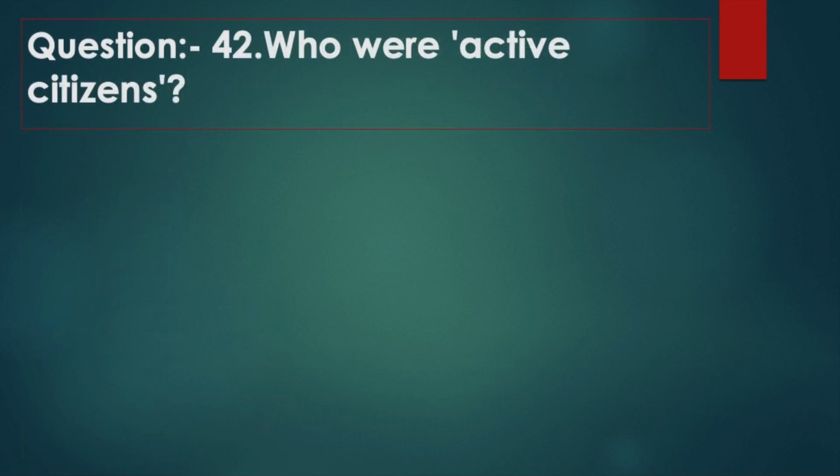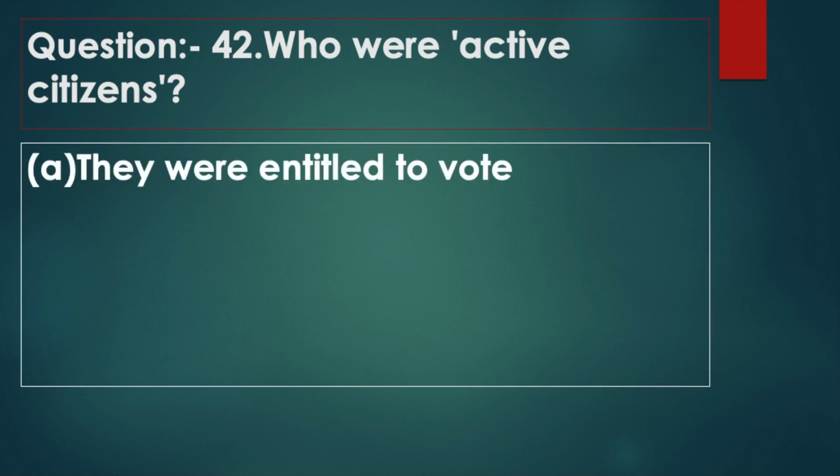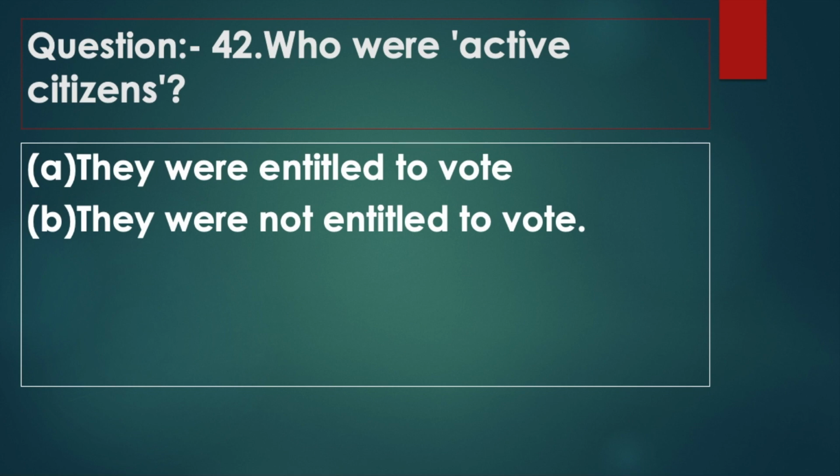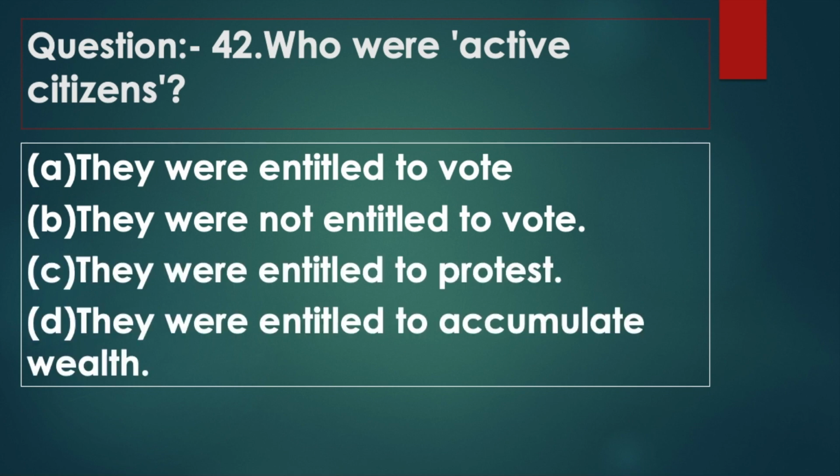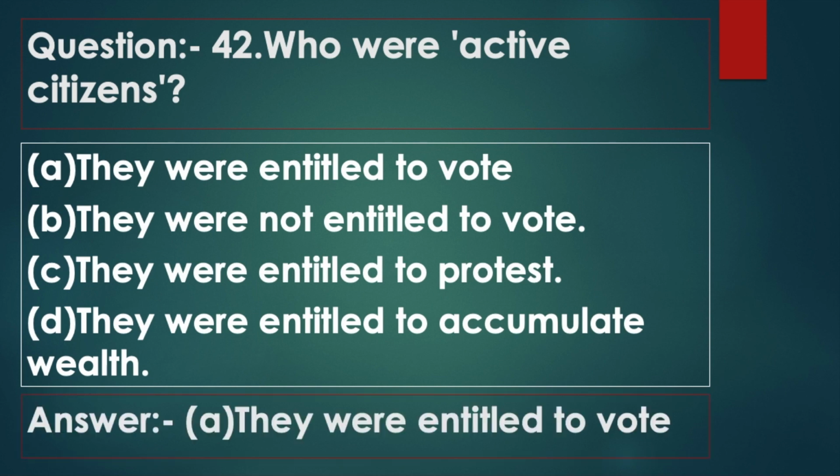Question 42. Who are active citizens? Option A, they were entitled to vote. Option B, they were not entitled to vote. Option C, they were entitled to protest. Option D, they were entitled to accumulate wealth. Answer: option A, they were entitled to vote.